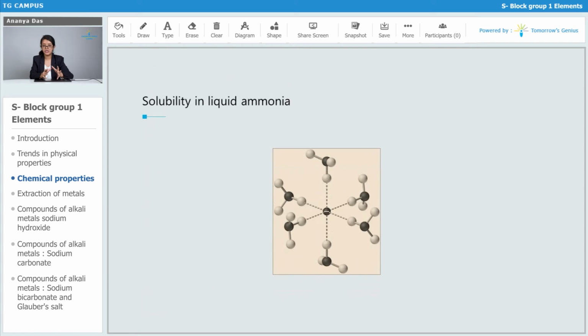This is how the electron is stabilized in the ammonia solvent. The electron is present just at the middle. It is surrounded by ammonia molecules and it forms hydrogen bonds with the hydrogens of the ammonia molecules and it becomes stable or solvated.